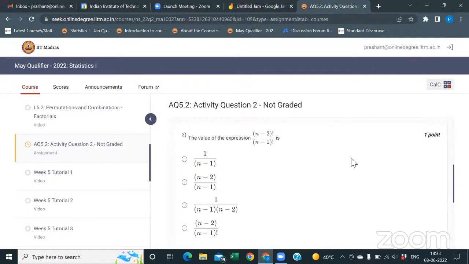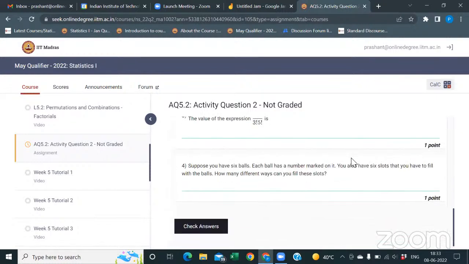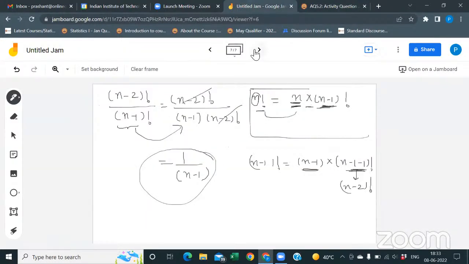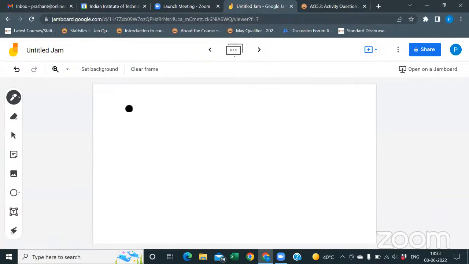Now, what is the fourth one? Suppose you have 6 balls. Each ball has a number marked on it. You also have 6 slots that you have to fill with the balls. How many different ways can you fill these slots? 6 factorial. Okay.